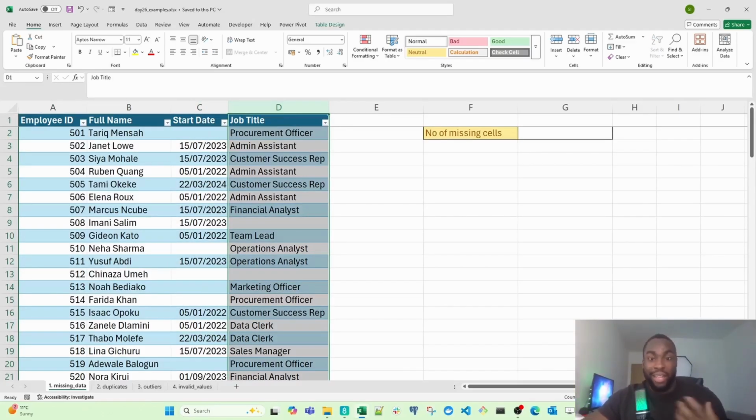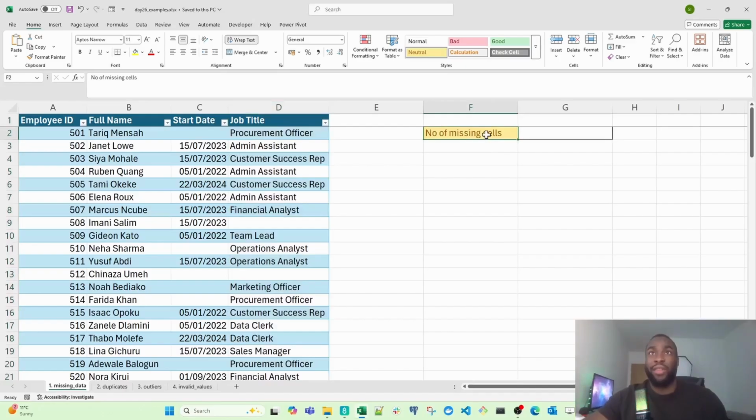If we don't have this, then this will delay the contracts. But at the same time, we don't have enough context to fill this in ourselves. We're going to check how many cells are missing information in general, and then we're going to report back to HR so that they can fill this in for us.